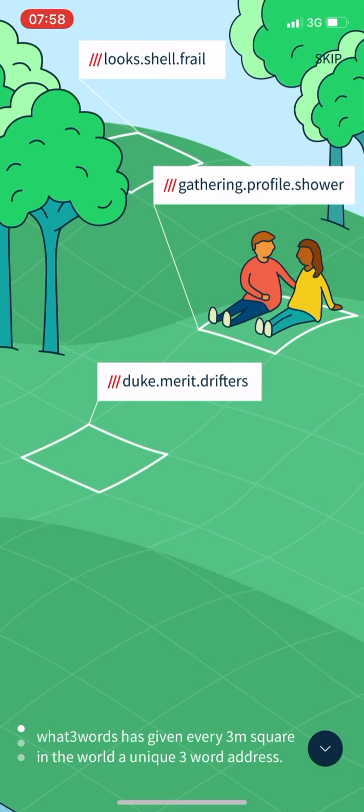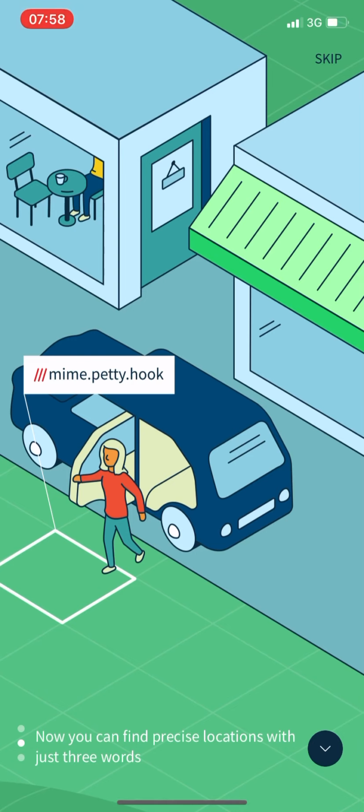By doing this they end up having 74 trillion squares around the earth, each covered by 3 unique words. And they didn't do it only for English, they do it for other languages too, so you can even share this link in multiple languages. This is fun because you can get precise locations, and with just 3 words you can explain to someone exactly where you are standing if you are meeting him.